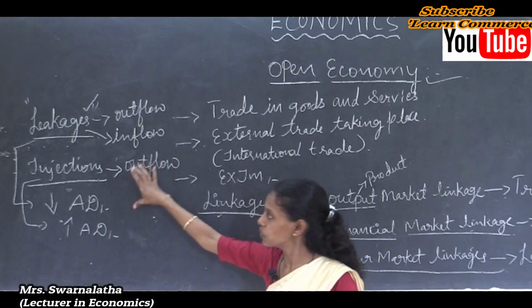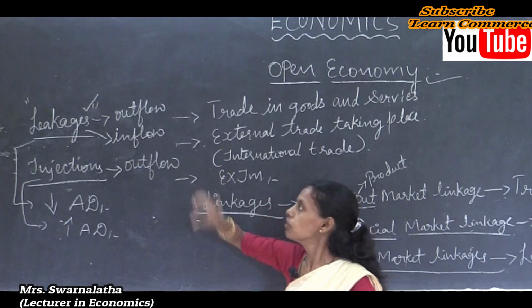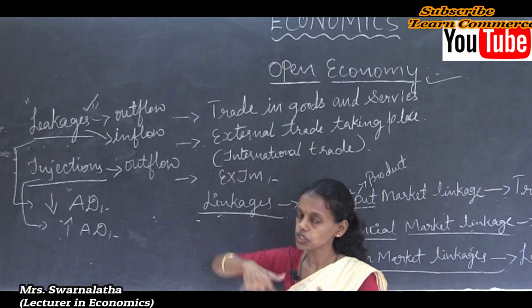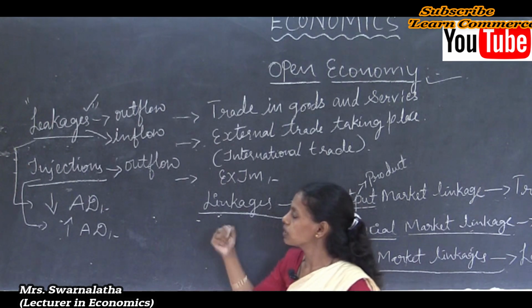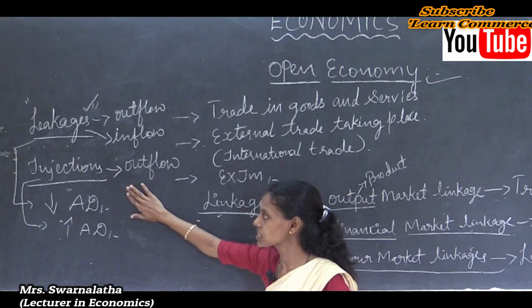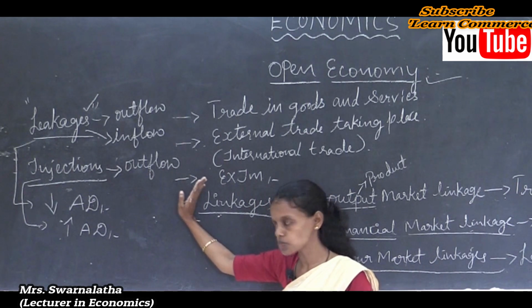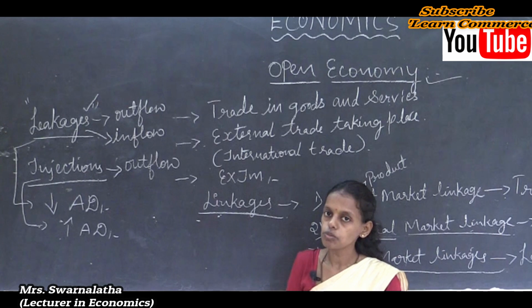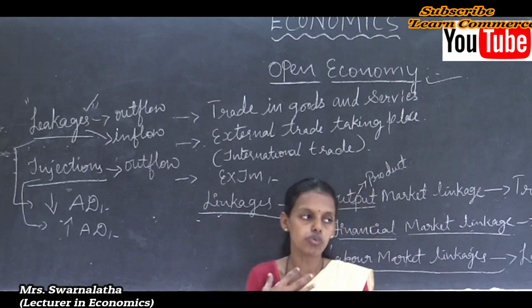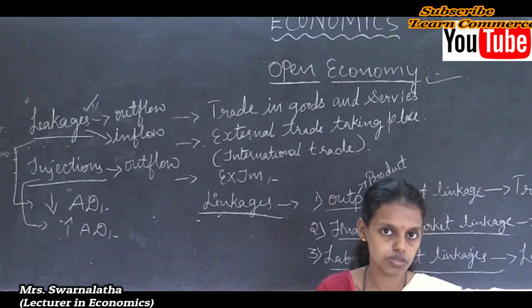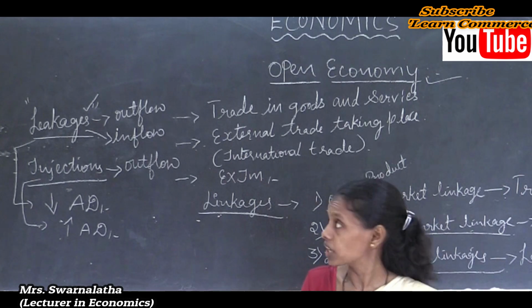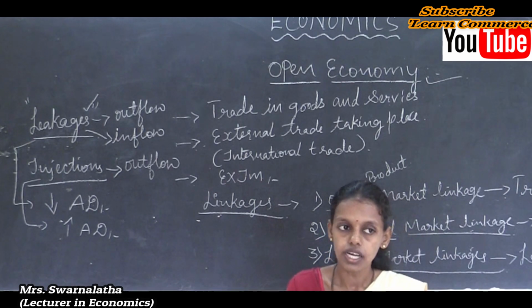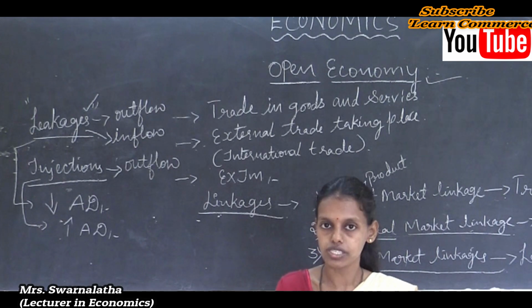From leakages we never earn income. From injections, which means exports, aggregate demand increases, and by that we earn some foreign exchange reserves. In the next session we are going to discuss some more concepts related to the open economy and basic concepts. Thank you.